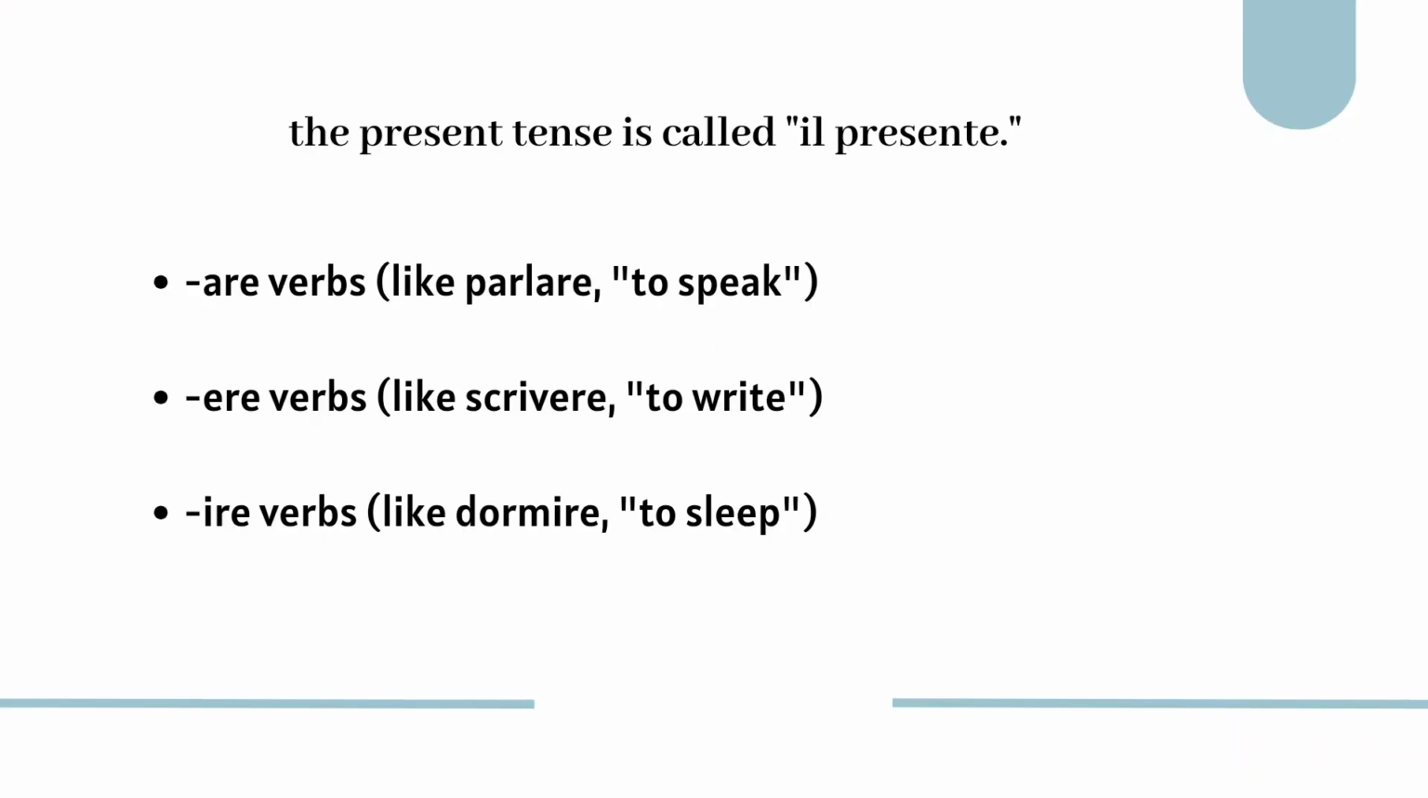First, let's look at how verbs are grouped in Italian. There are three main types of verb. Are verbs like parlare, to speak, ere verbs like scrivere, to write, and ire verbs like dormire, to sleep. Each group has its own conjugation pattern. Let's start with regular verbs.